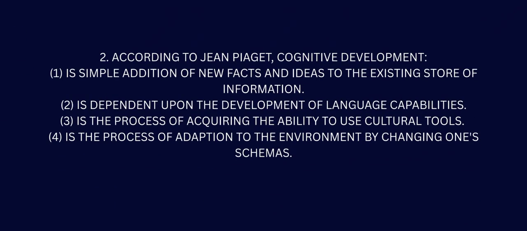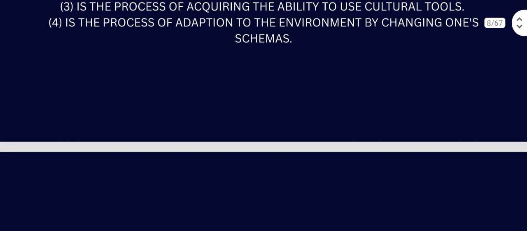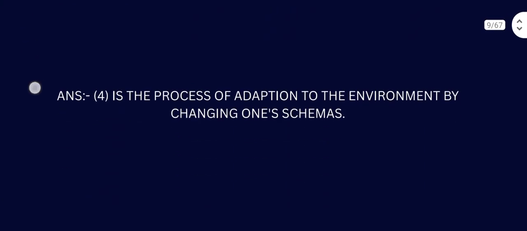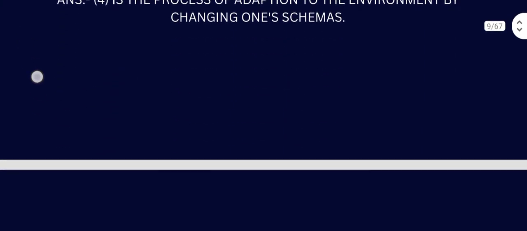Question number 2. According to Jean Piaget, cognitive development is a simple addition of new facts and ideas to the existing store of information; it is dependent upon the development of language capabilities; is the process of acquiring the ability to use cultural tools; is the process of adaptation to the environment by changing one's schema. So the answer has to be 4, because Piaget talks about schema and adaptation to the environment by changing one's schema, changing one's thoughts and packet of schema. So it's the process of adaptation to the environment by changing one's schema.